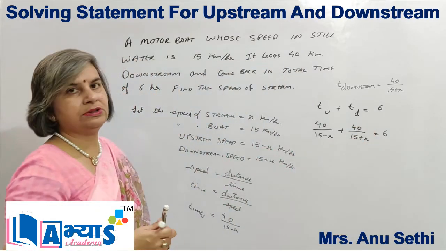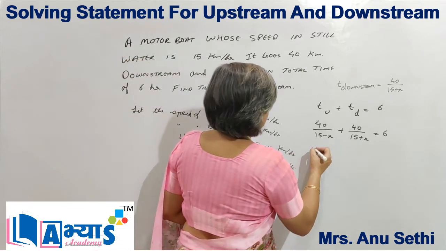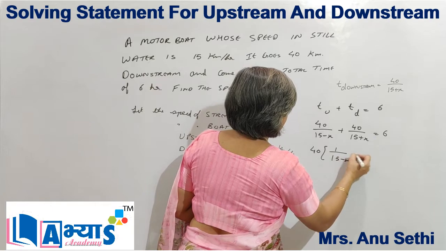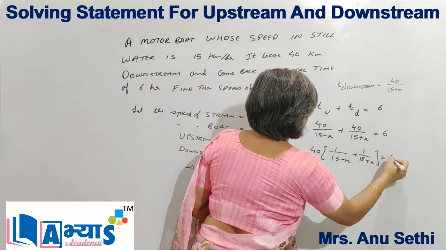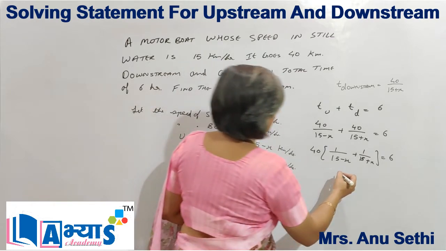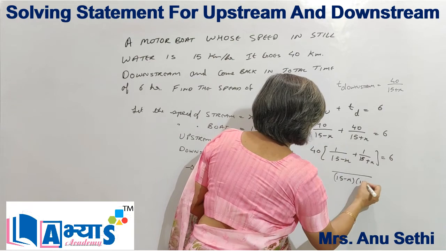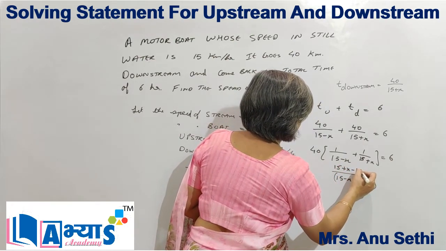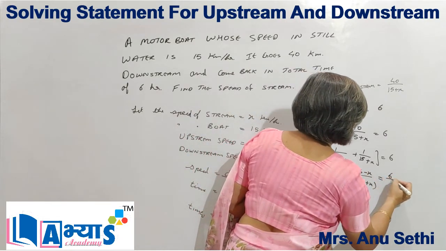Now this is the equation, and now we will try to solve this equation. Let us take 40 as common. It will become 1 upon 15 minus x plus 1 upon 15 plus x is equal to 6 upon 40. Taking LCM, we get 15 plus x plus 15 minus x over 15 minus x into 15 plus x, is equal to 6 upon 40.